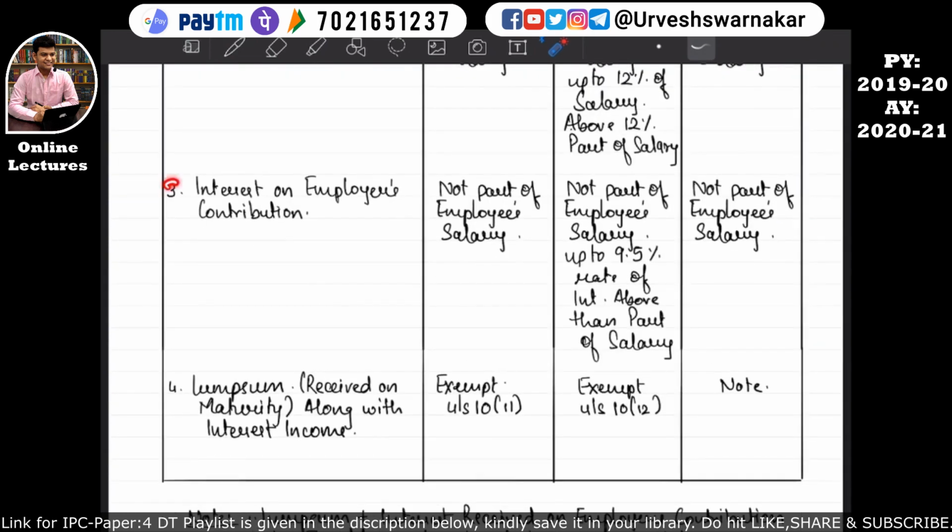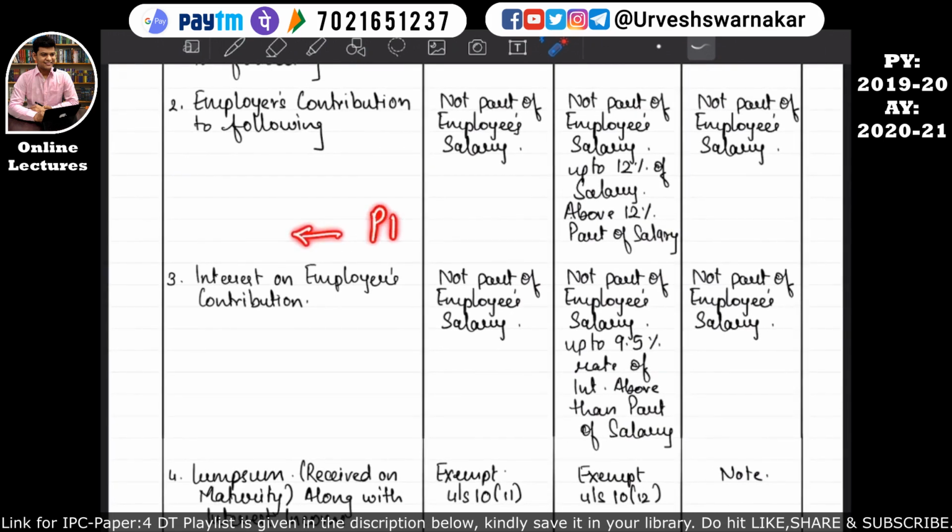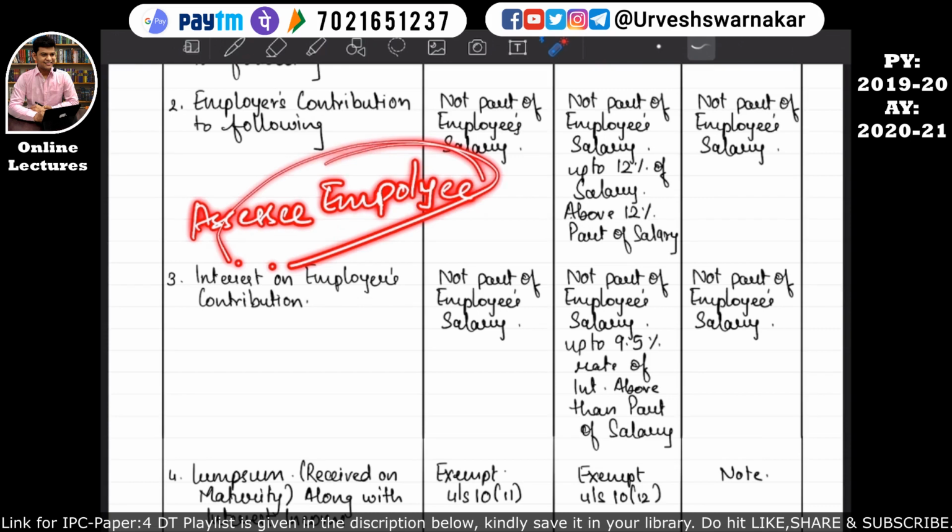So let's move to point number 3 under particulars. It is talking about interest on employer's contribution. So what is this interest on employer's contribution? Basically, the employer has contributed something to the provident fund, and on this provident fund, the employee will receive some interest. So how will such interest income of such provident fund be treated in the hands of the assessee, that is the employee? We will study it over here in this part.